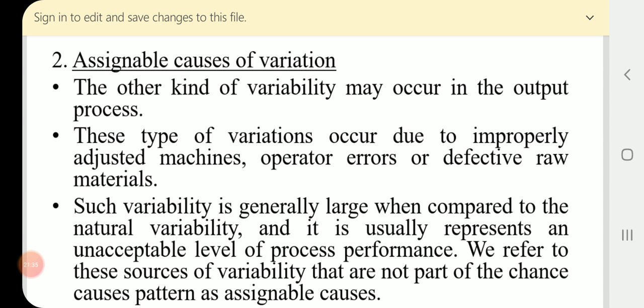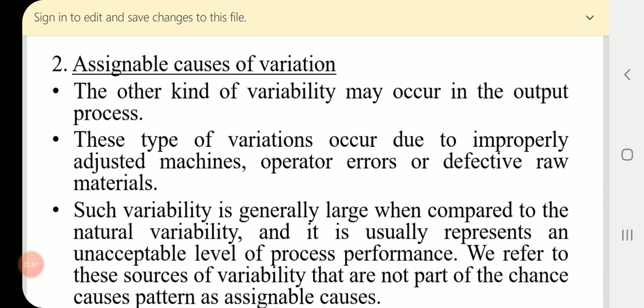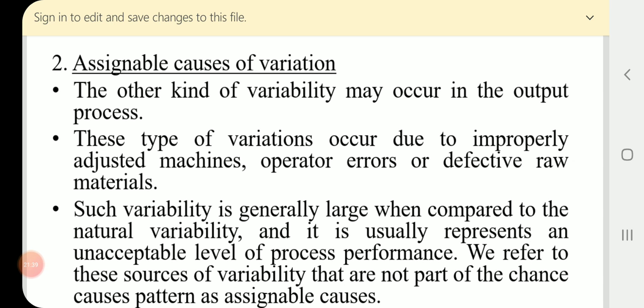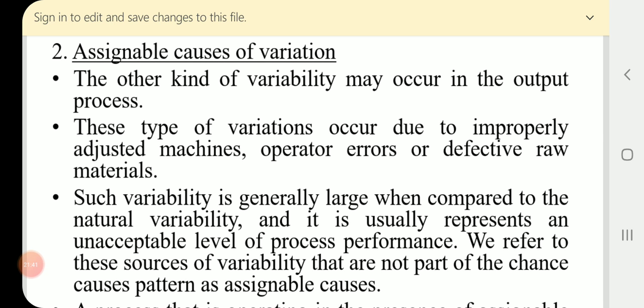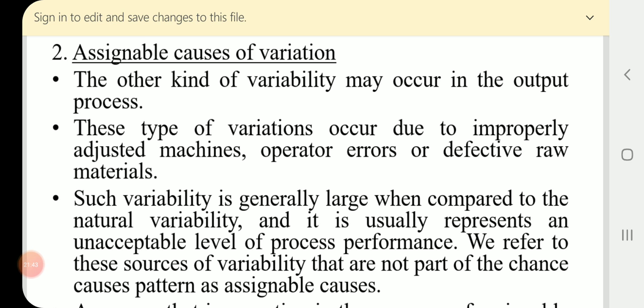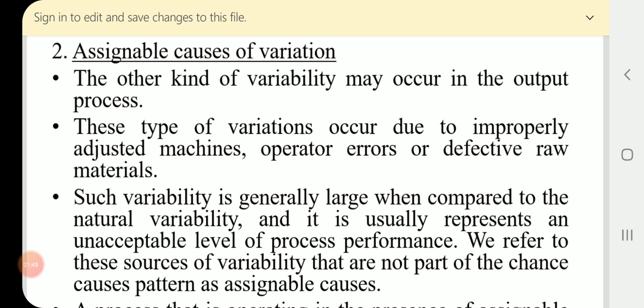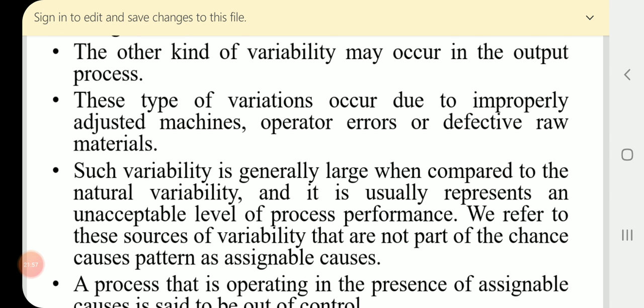Now come to the next variation, assignable causes of variation. The other kind of variability may occur in the output process, which means right from taking the raw material till the end delivery of the goods. That is called the output process.